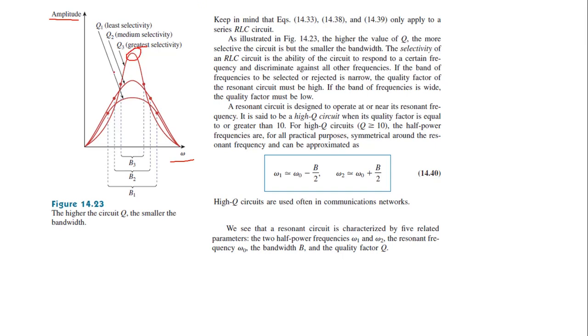So depending upon the value of Q, you can see the difference in this peak. As illustrated in this figure, the higher the value of Q, the more selective the circuit is, but smaller the bandwidth. You can see Q3 has a sharp peak, so it means the circuit has greatest selectivity.